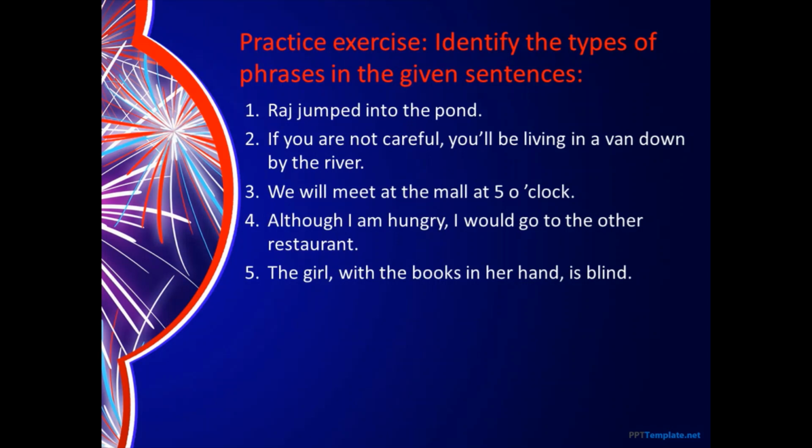So what have we identified? First and foremost, we have identified the phrase with the books in her hand. Now we start our exercise. With the books in her hand is a phrase. What kind of phrase? We need to find out. It is beginning with a preposition, so it can be an adjective or an adverb. But the third step is how to find out which. If it's an adjective, it is following the noun. If it is an adverb, it would be following a verb.